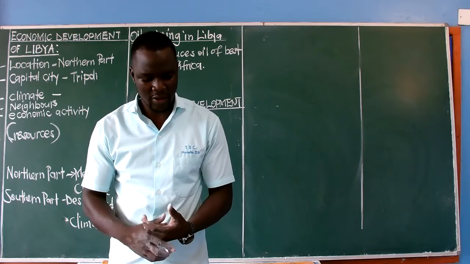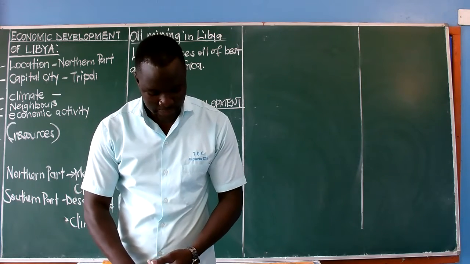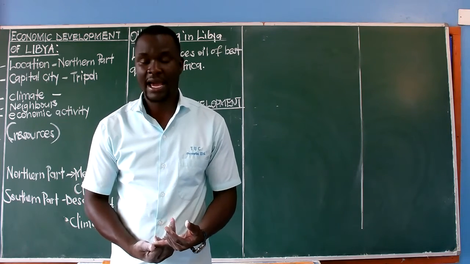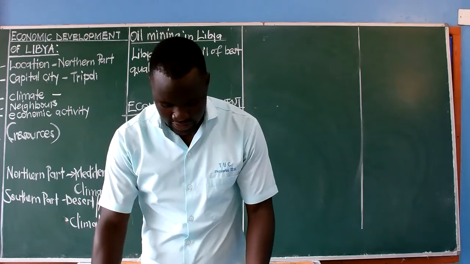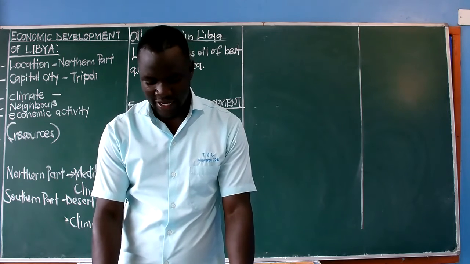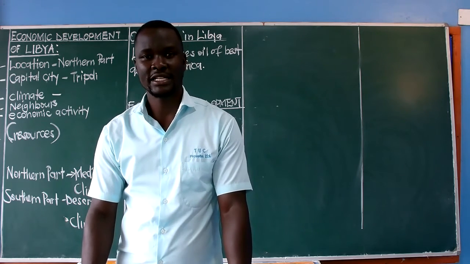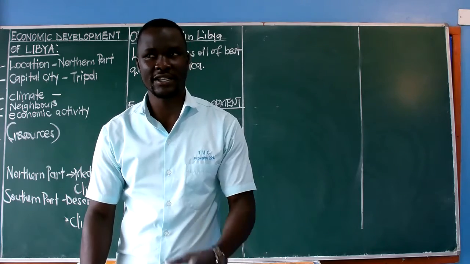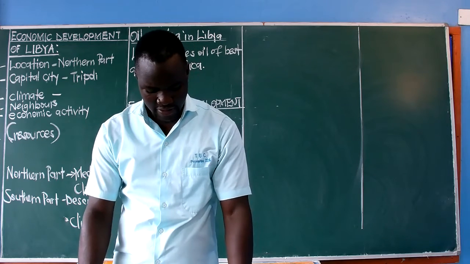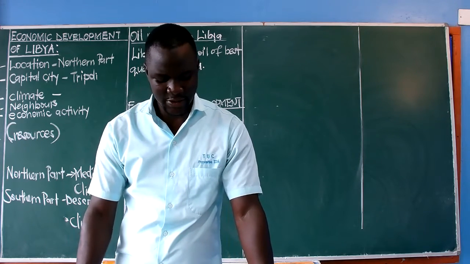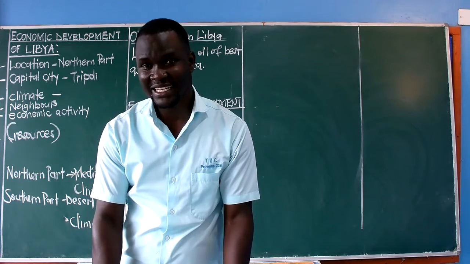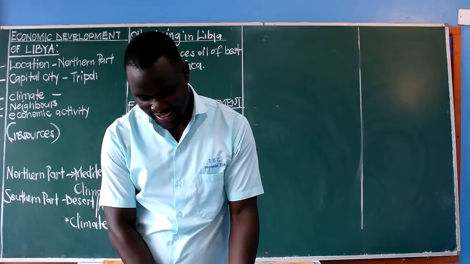So what we shall be able to note is that Sudan experiences what we call desert climate mainly. Of course, desert climate is characterized by an area having high temperatures with low humidity. And being a desert area, you will find that the agriculture which takes place in this kind of countries is done through what we call irrigation. I mean crop growing. That's why we have it on that page 26, that agriculture in Sudan is carried out through irrigation.